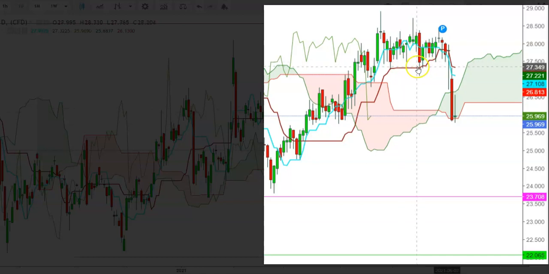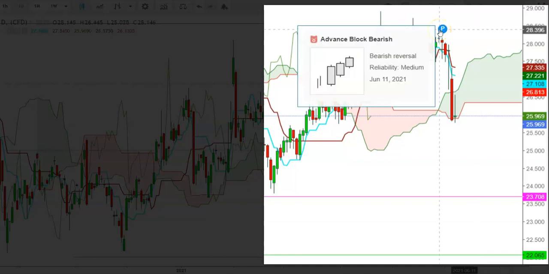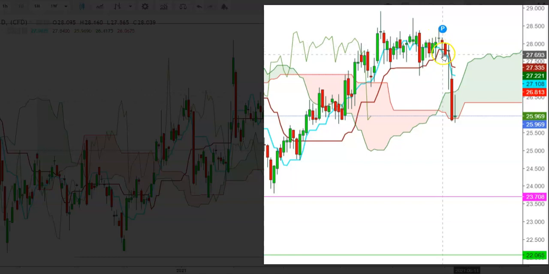Once again, the silver futures found some support at the 26 days moving average, but once again, the silver futures found a stiff resistance at the levels of $28.396 on June 11th, 2021, and since then we have seen a sharp sell-off in silver futures, where the silver futures tried to take a bouncing move, where you can see how the silver futures found a steep downward move on June 16th up to the levels of $25.789, from where the silver futures found a steep reversal back up to here but could not sustain.